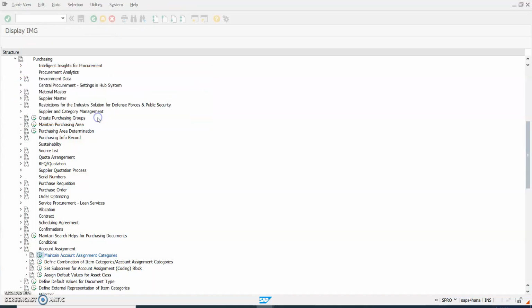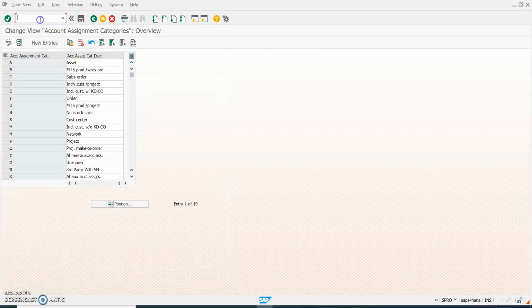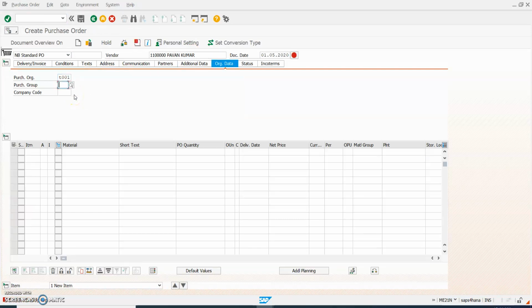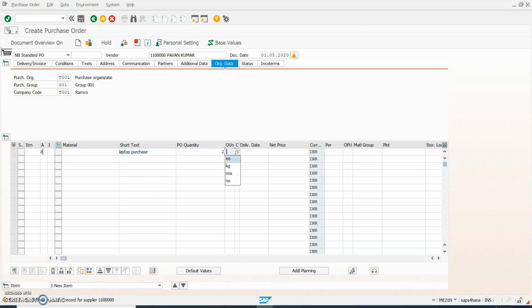So save it. So again I'm going to create the purchase order, ME21N: vendor name, purchase organization, purchasing group, company code. Account assignment category A, which indicates asset, and laptop purchase, quantity EA, that is unit of measurement, net price, and material group, plant, enter.